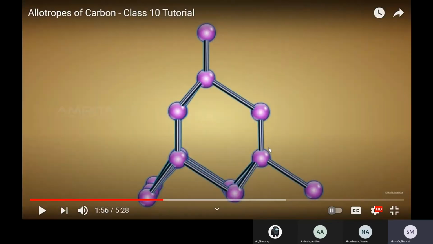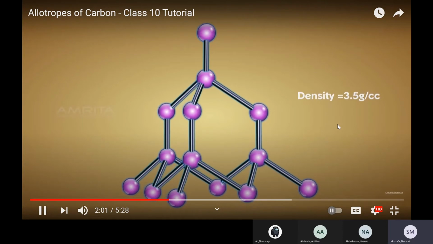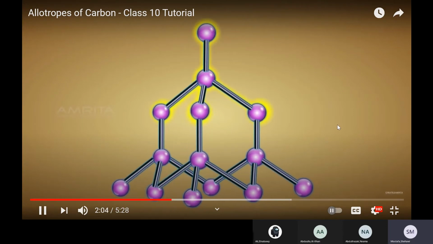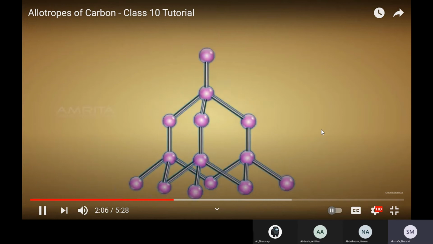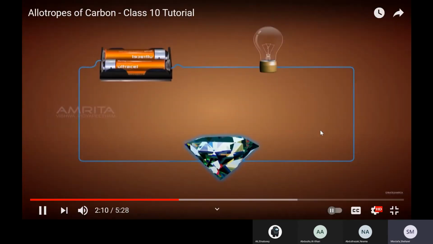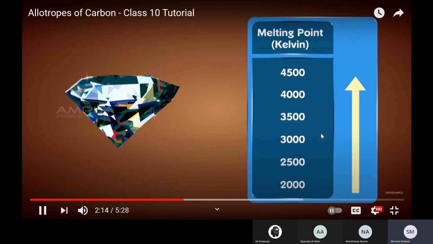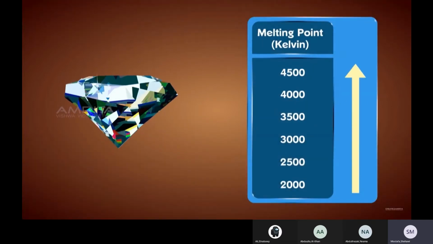Diamond's density is equal to 3.5 grams per cc. Don't care about the numbers here, but just look at the shape of the diamond and the strength of the bonds. Here, no electrons are available as they are involved in bond formation. Because of the absence of free electrons, diamond is a bad conductor of electricity. Diamond has a high melting point of 4000 Kelvin or more.